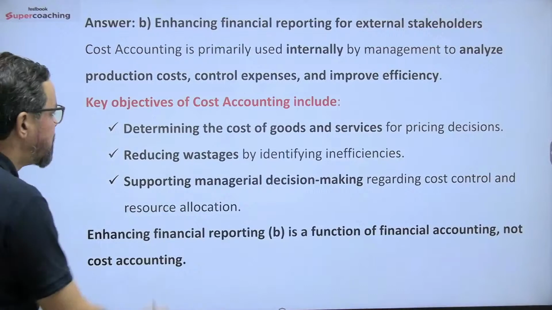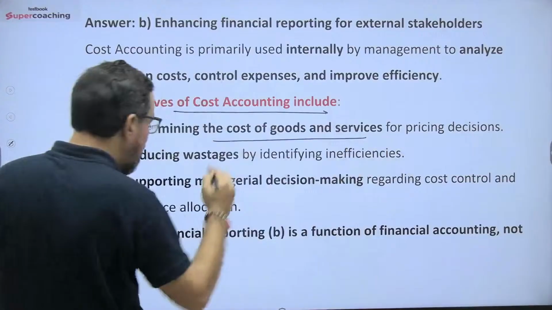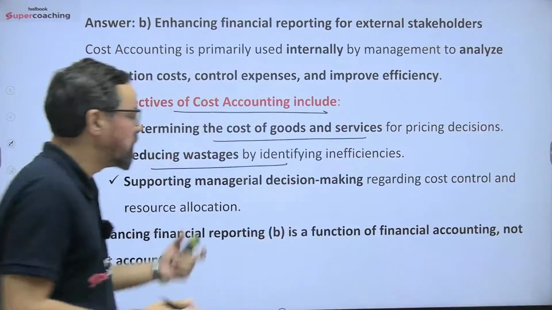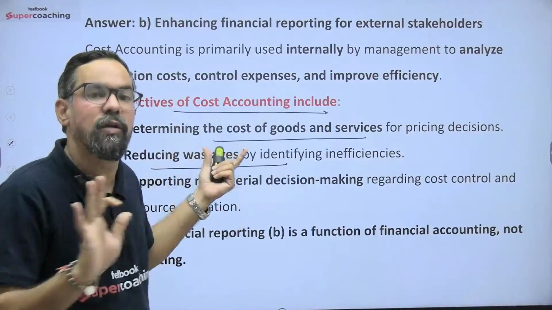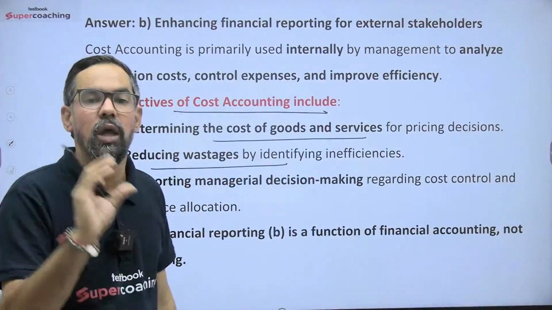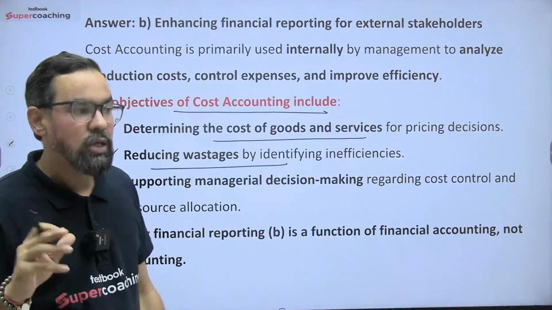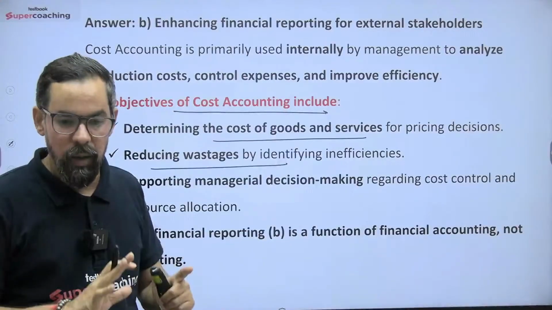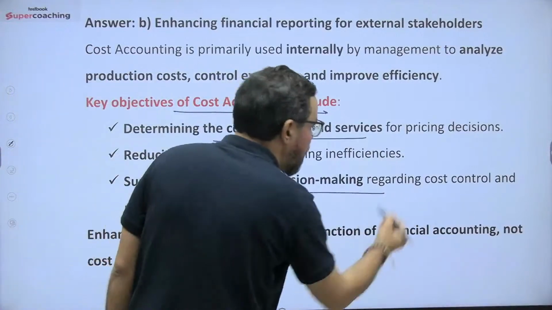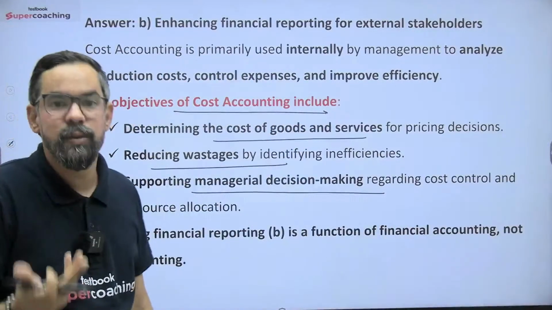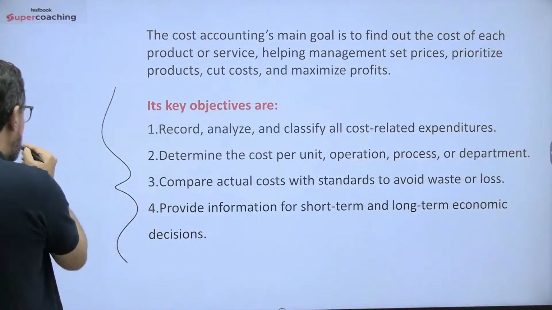So the objectives of cost accounting include determining the cost of goods and services. It helps to reduce wastage also. Let's say we plan for raw material at 40 rupees, but actually we spend 50 rupees. For that 10 rupees, once you do the raw material variance analysis, you'll get to know the actual reason for that variance, right? If there is some wastage in the manufacturing units and so on, we can control that. It also helps in decision making. What alternatives we can have, and others, are generally part of this, okay? So please do remember these when it comes to cost accounting.